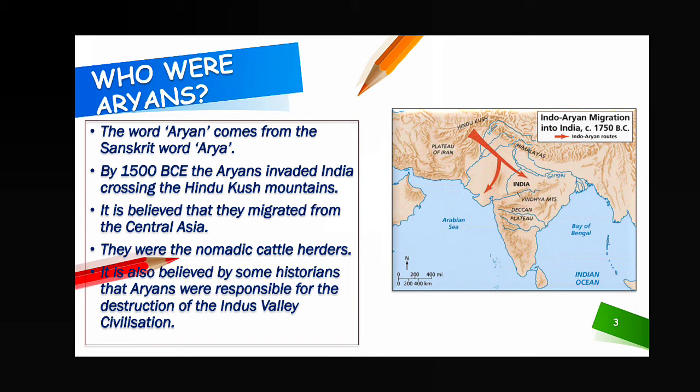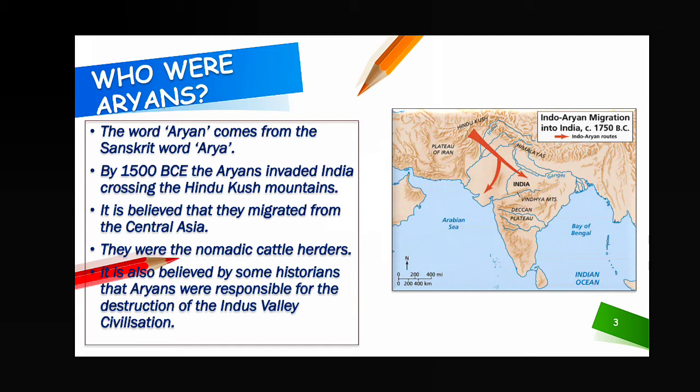Next, it is also believed by some historians that Aryans were responsible for the destruction of the Indus Valley civilization. Some historians believe there was a good connection between the Indus Valley people and the Aryans, and that's why they think Aryans may have been responsible for the destruction or decline of the Indus Valley civilization.